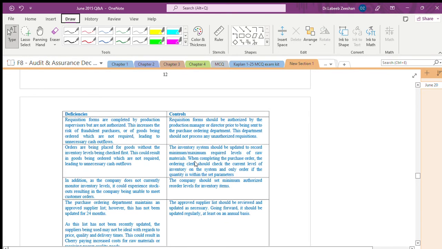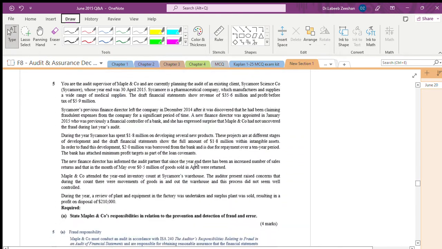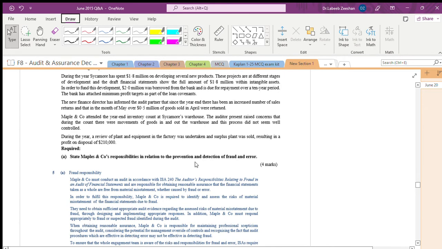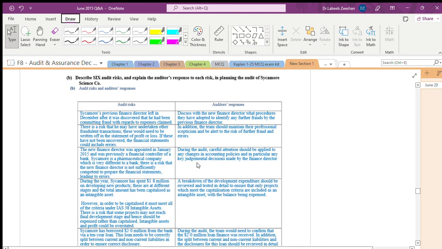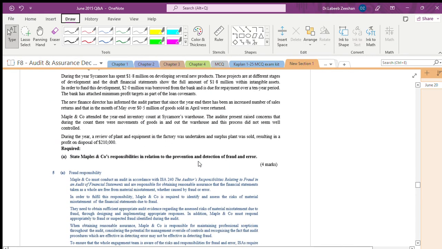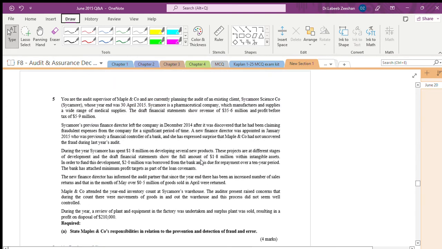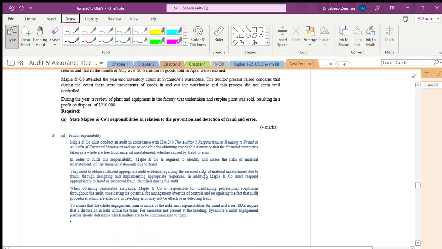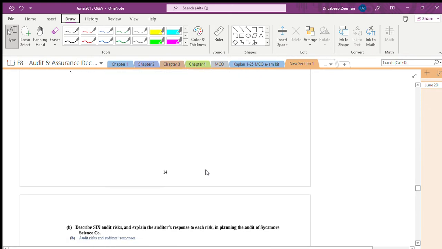There is one question on audit risk that I want to take. Yes, this one, 5A and 5B. We have done fraud and error. We have done something on fraud and error, and also in the examination, somewhere in the quiz.